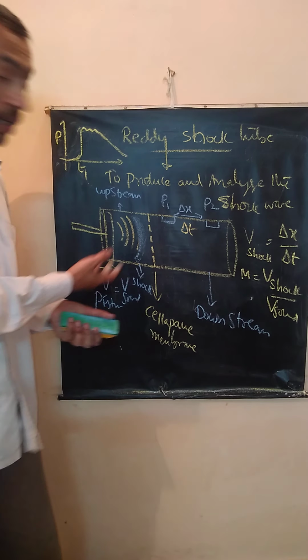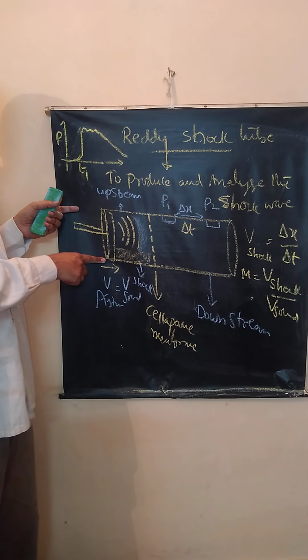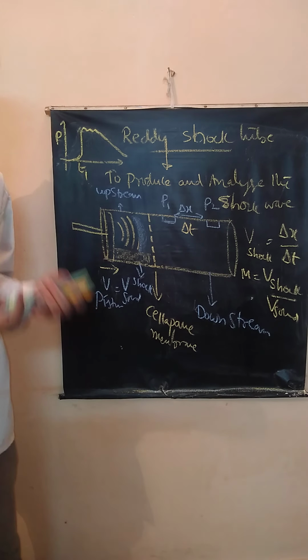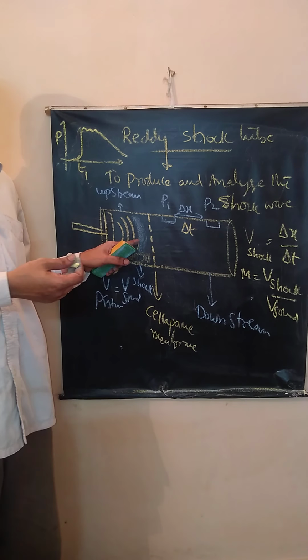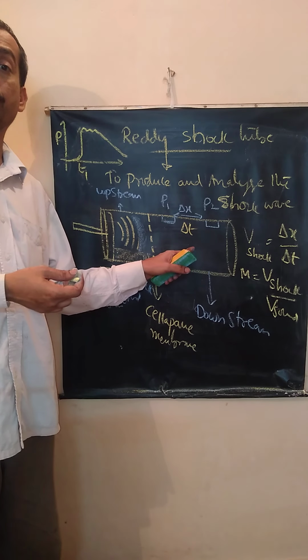Correct? So, a shock tube consists of a cylindrical tube which is having a partition by a cellophane membrane. This side is called the upstream region. In this upstream region, to increase the pressure, some inert gases are filled here. Okay, that increases the pressure. Now, when this piston is moved with great speed, a series of compression waves are produced, which coalesce, which combine, producing a huge pressure disturbance called a shock wave, which ruptures this membrane and enters this downstream region.